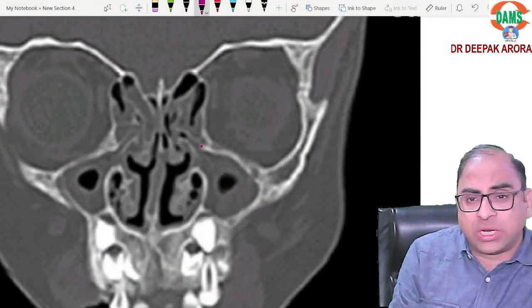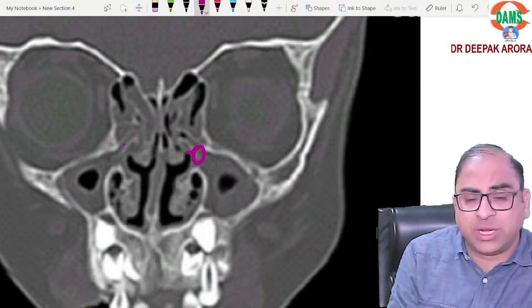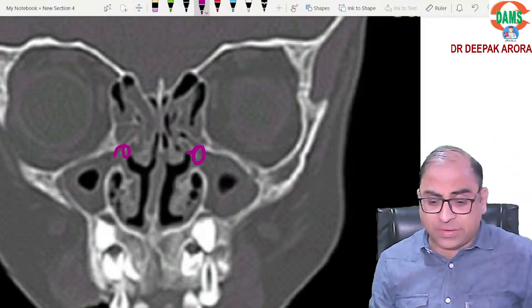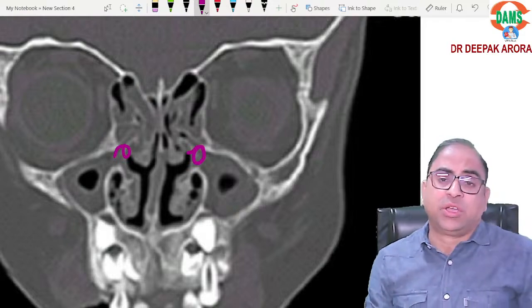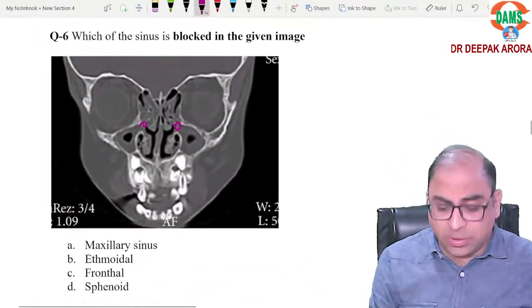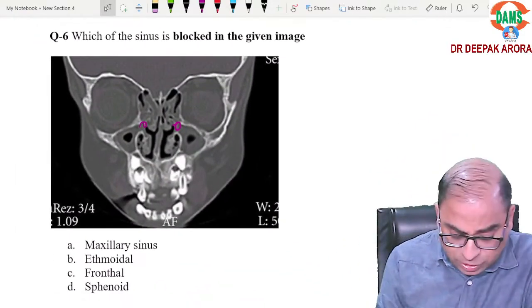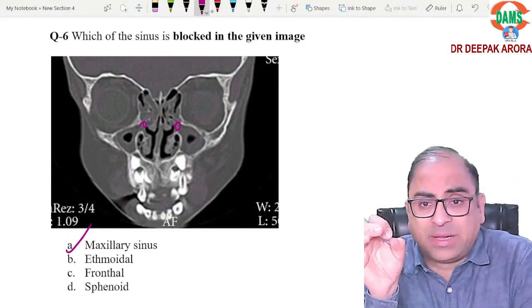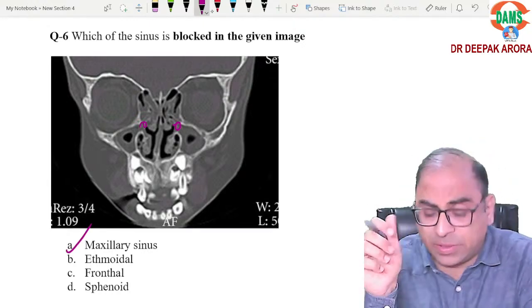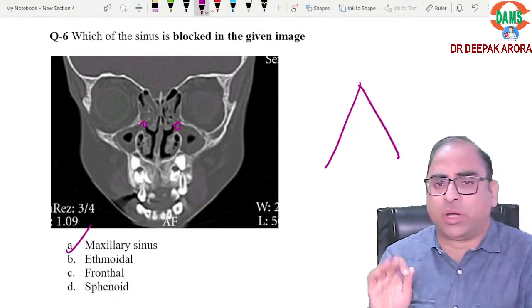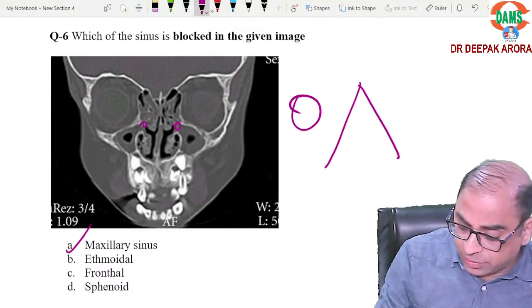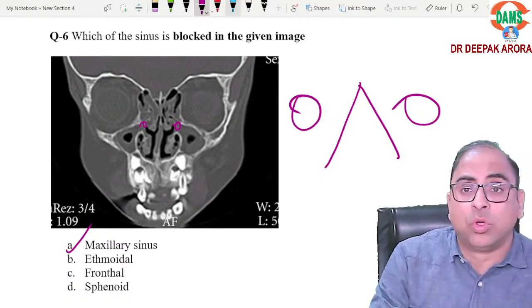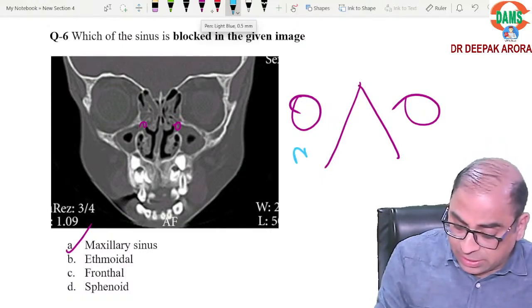magnify, you can appreciate, they have shown you obstruction at the level of maxillary sinus. Because there is obstruction at the level of maxillary sinus, so diagnosis will be going in the favor of maxillary sinus. Am I understandable? Are you getting this point? If you remember, this is important. But a simple funda. Line diagram. This is orbit. What is below? Below is my maxillary. Done.